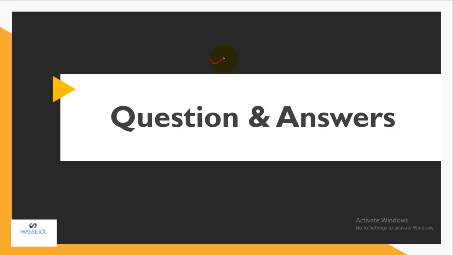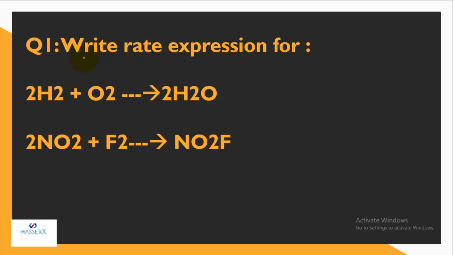Now let's start with question and answers. The first question is that we have to write the rate expression for the following equations. The first equation is 2H2 plus O2 forms 2H2O, and the second is 2NO2 plus F2 forming 2NO2F.